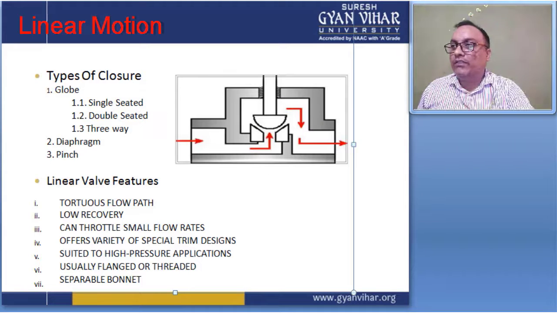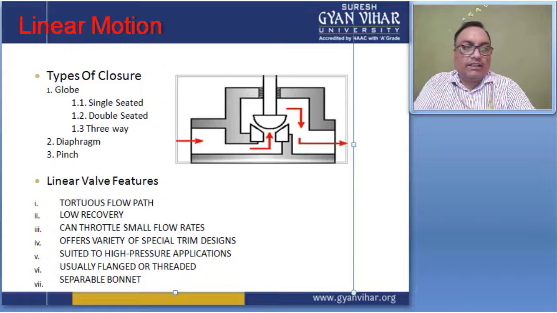Yeah, this is one type of linear motion control valve, and this type of control valve can be used as an open or closed mechanism. This works on the open and closed mechanism. This is one type of rotary valve, and this is the seat.